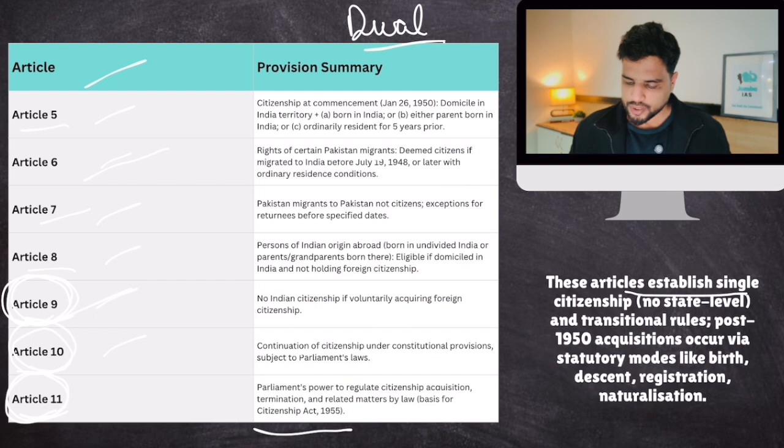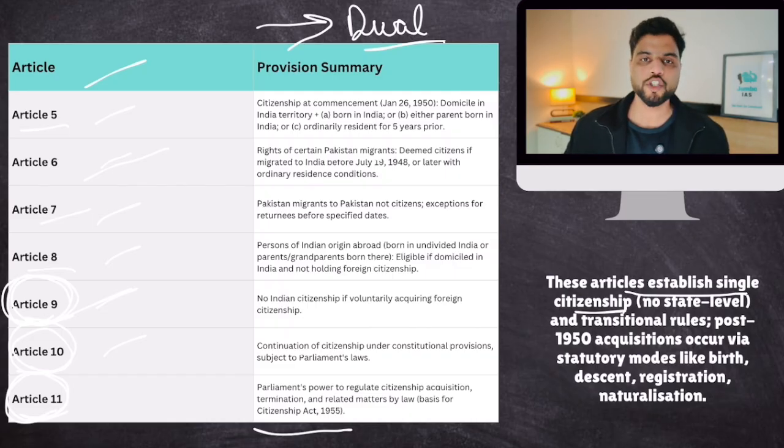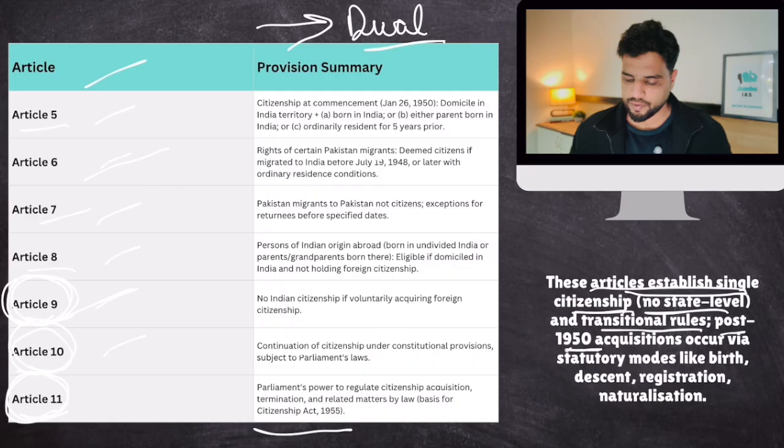These articles establish single citizenship. So first of all, these articles establish that there will be no dual citizenship. In some countries, like the USA, you have two citizenships: a national citizenship and the citizenship of your state. So if you're from California, then you will have a Californian citizenship as well as American citizenship. There is no such thing in India. There is Indian citizenship; state citizenship does not matter. These articles establish single citizenship, no state level, and transitional rules post 1950. And it authorizes the Parliament also.